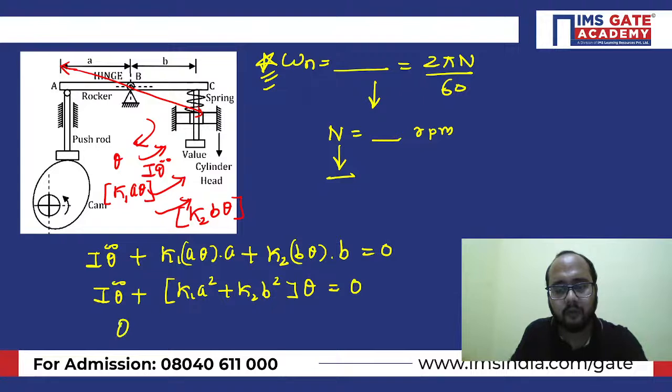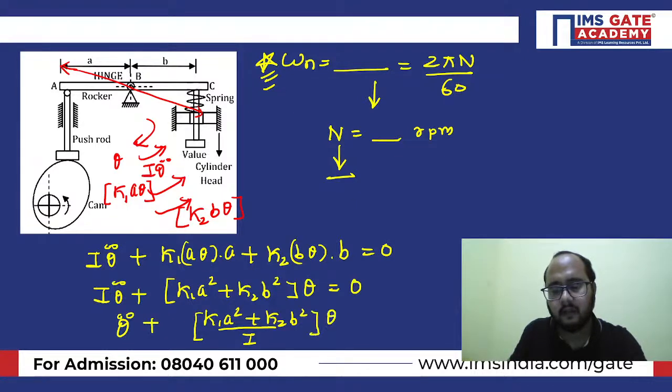Okay, how can you put it? First of all, theta double dot will be what? (K1 A square plus K2 B square) divided by I, times theta equals to what? 0. Correct? This option is correct.